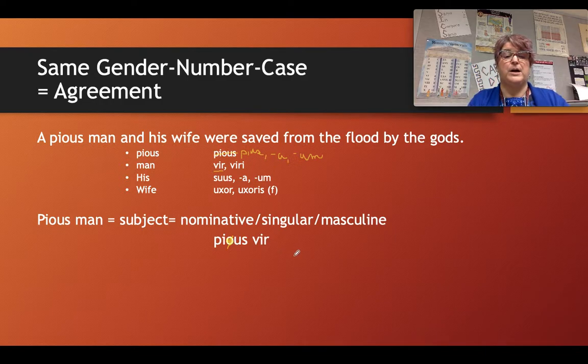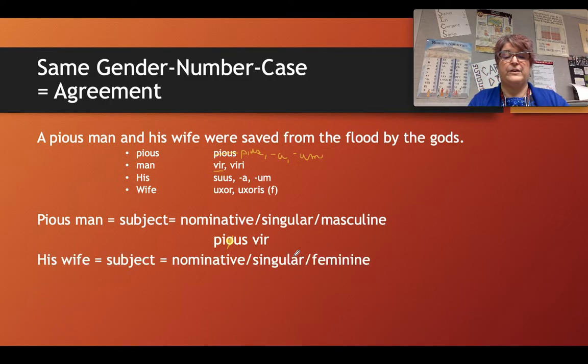Wife is also part of the subject, and so wife will have to be in the nominative, singular, but feminine form this time. Notice that our word for wife is from third declension. So that means that our noun and adjective will not share identical endings, but they will be in agreement, meaning they'll have the same gender, number, and case.